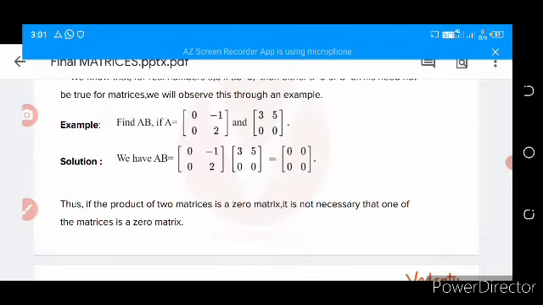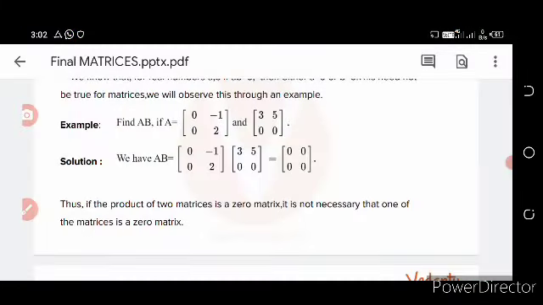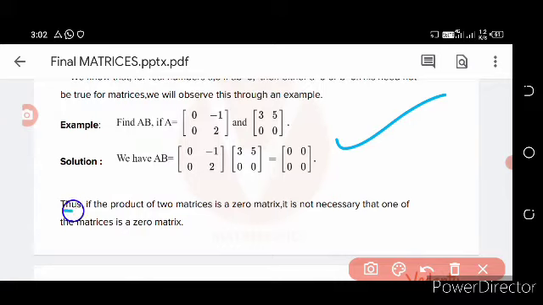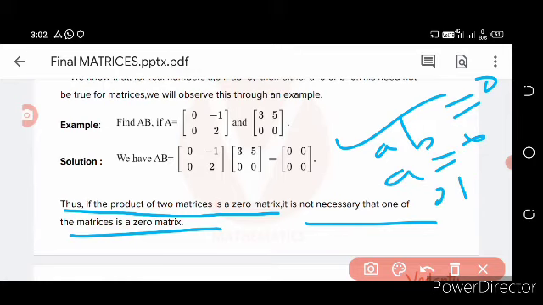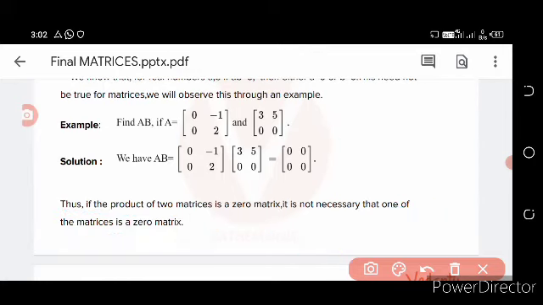So here, from the matrix point of view, if the product of two matrices is a zero matrix, it is not necessary that one of the matrices is a zero matrix. But in case of real numbers, if ab, that is a multiplied with b, is equal to 0, then either a is equal to 0 or b is equal to 0.